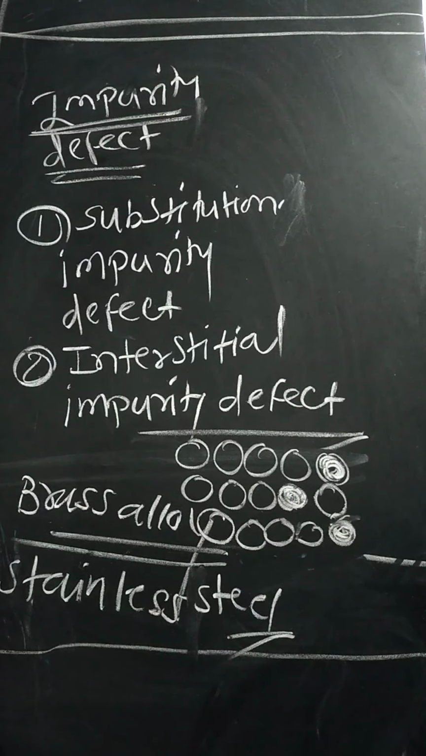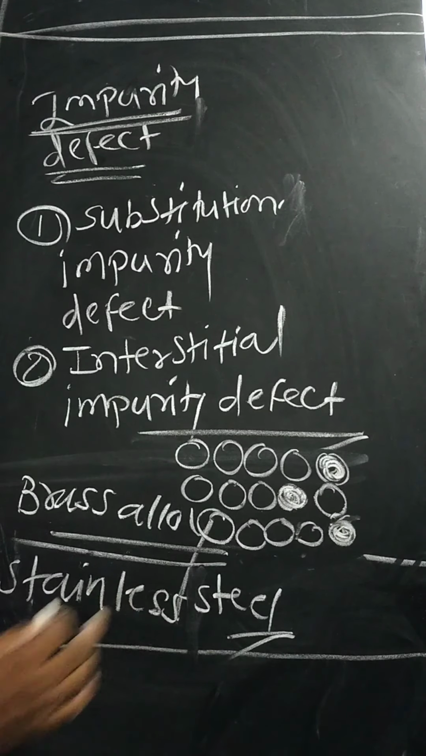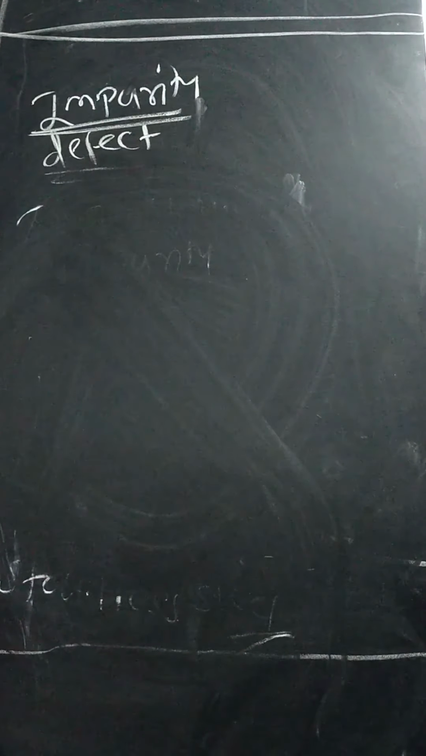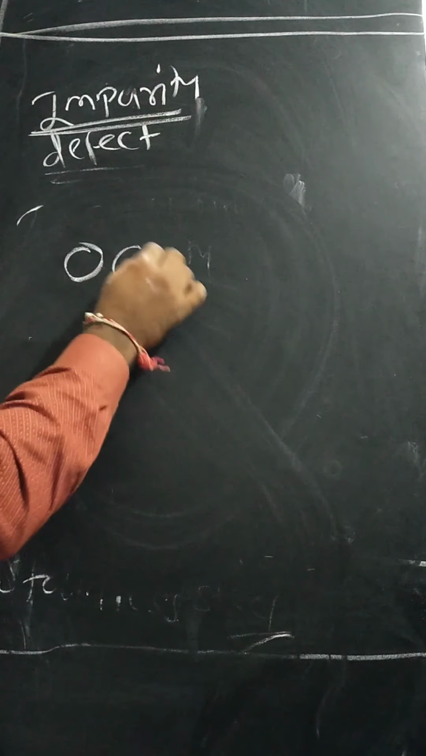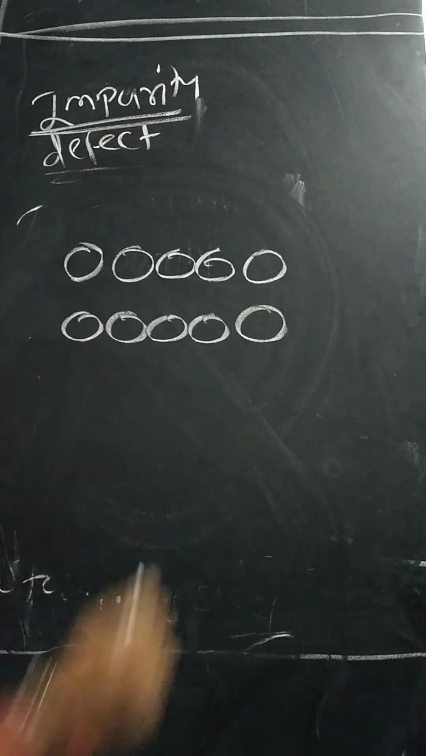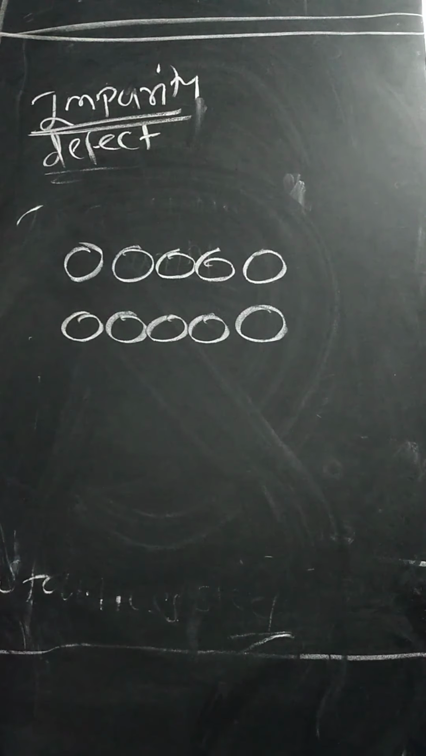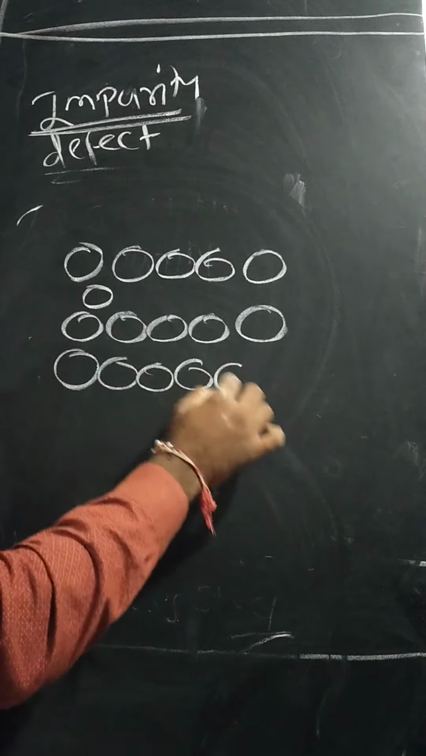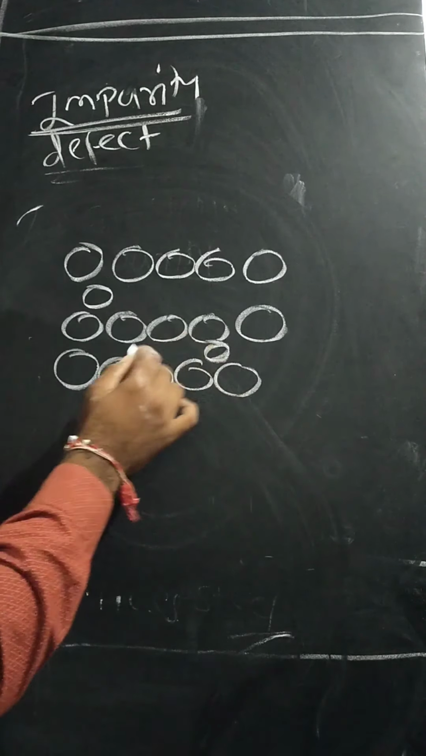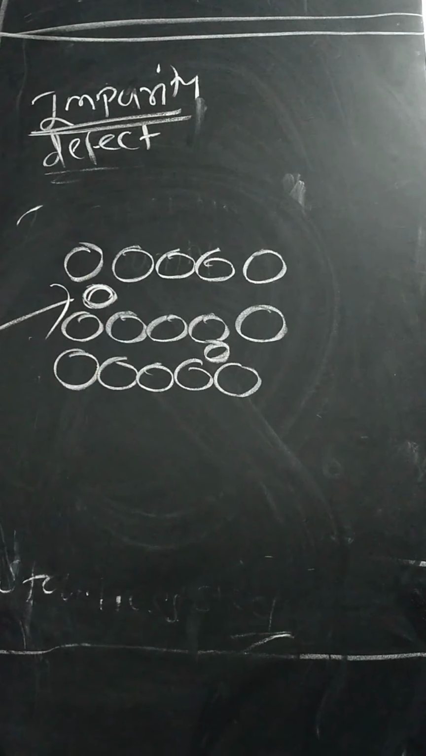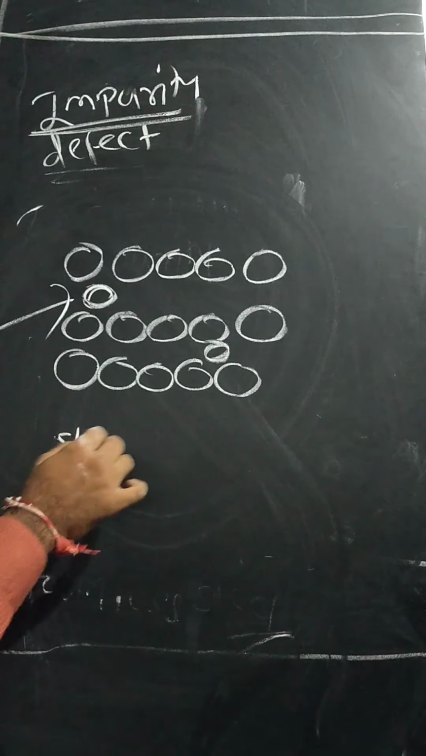And stainless steel is another example, of the interstitial impurity defect. If foreign atoms occupy the interstitial positions, then the defect is called interstitial impurity defect. So this is the stainless steel alloy.